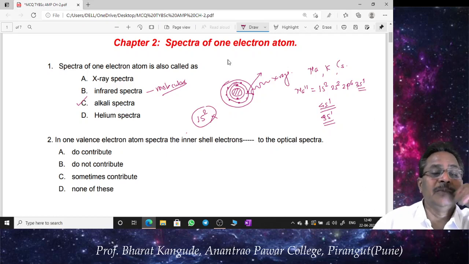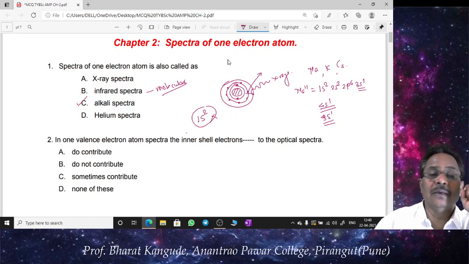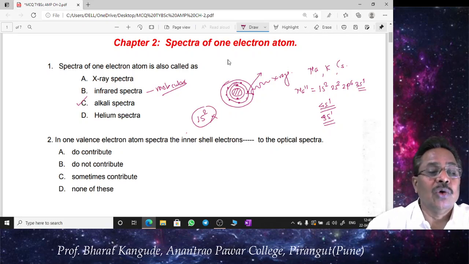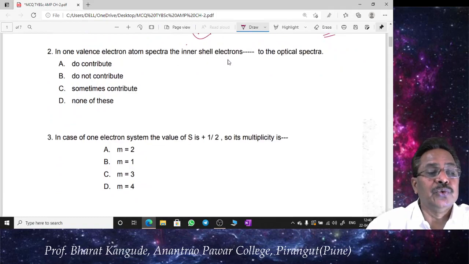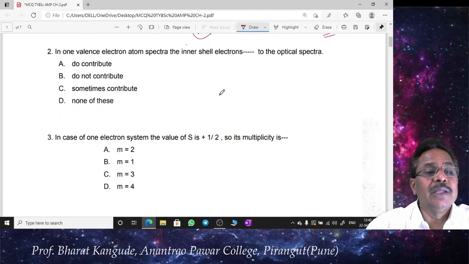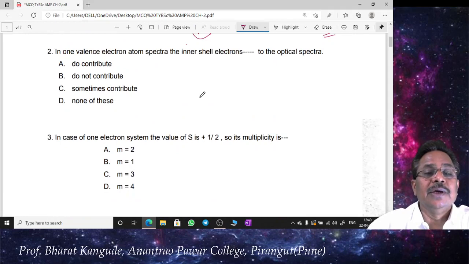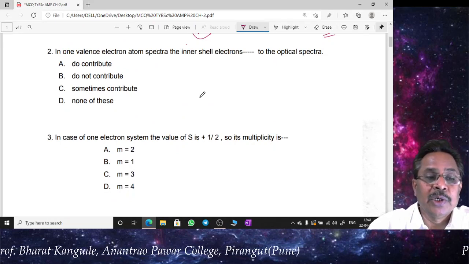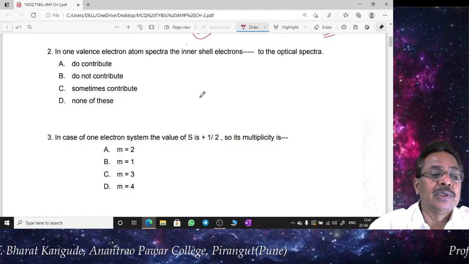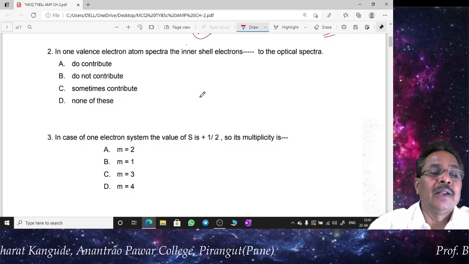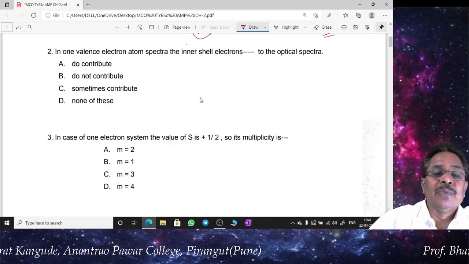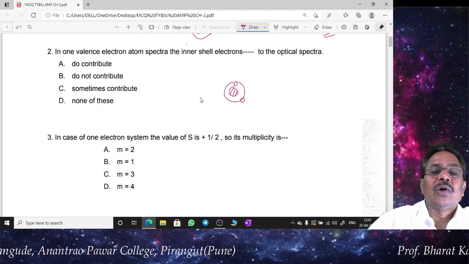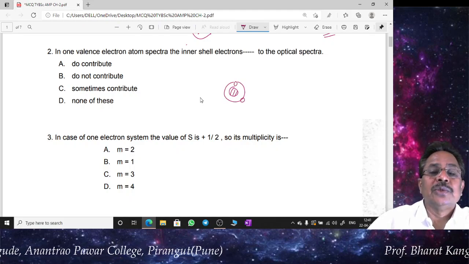So a one-electron system is basically the alkali spectra, which is known to all of us. Then question 2: in one valence electron atom spectra, the inner electrons dash dash to the optical spectra, whether they do contribute, do not contribute, sometimes contribute, or none of this. Naturally, as we have seen just now, the inner electrons do not take part at all in the contribution of this optical spectrum.